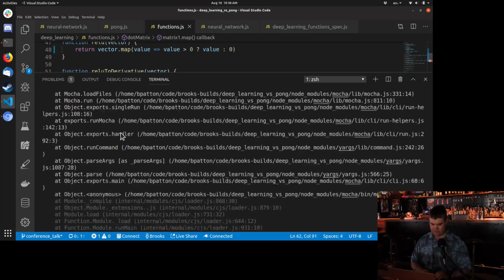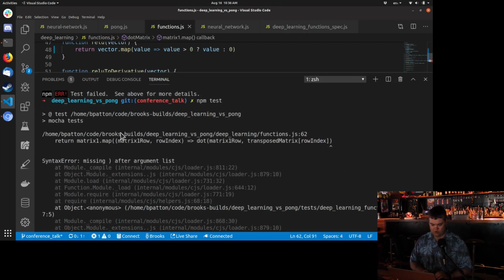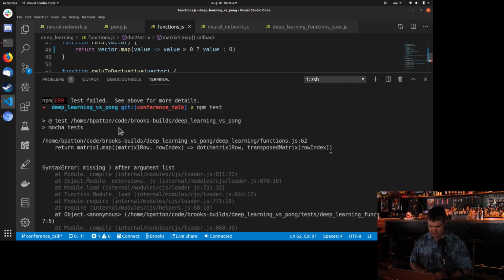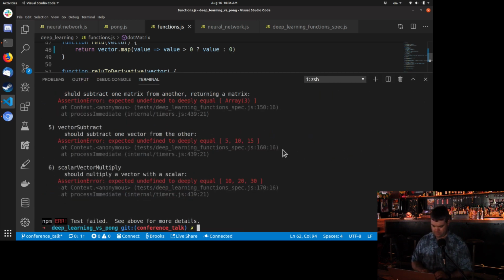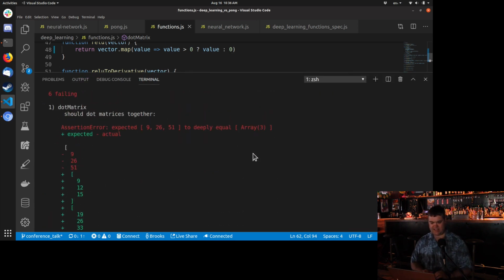Let's see if we're off. We are, okay. So, oh, I got missing parentheses. What did I do wrong here? That opens, this doesn't close. I need to close you. Yeah, so I'm off here.